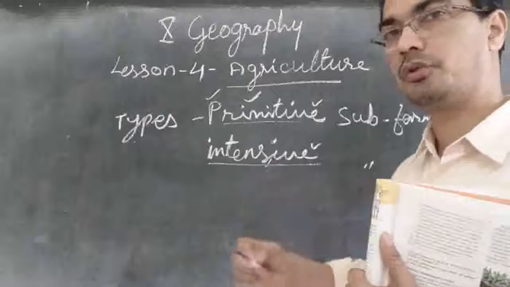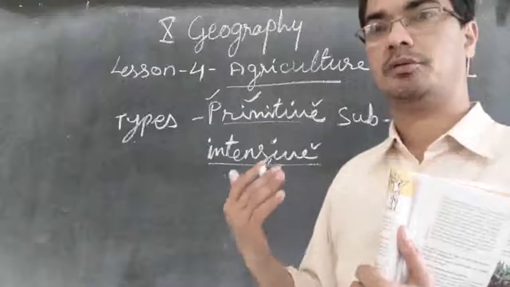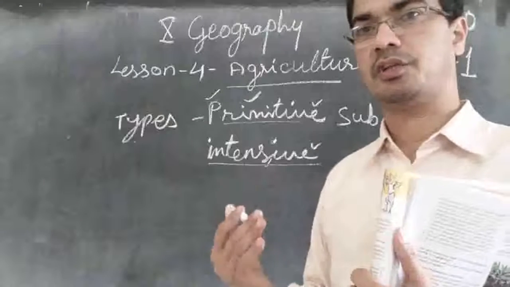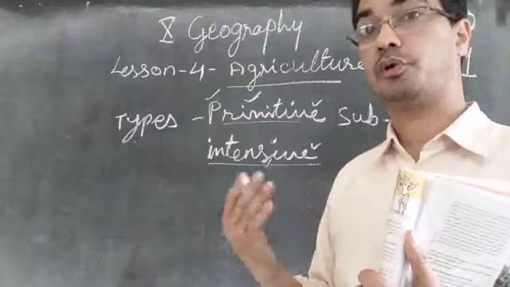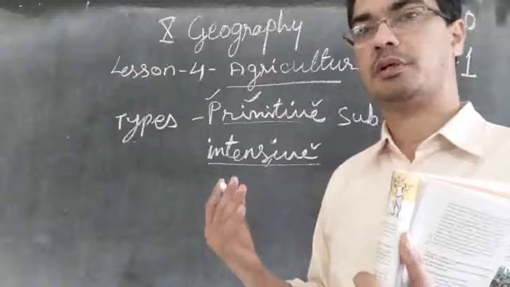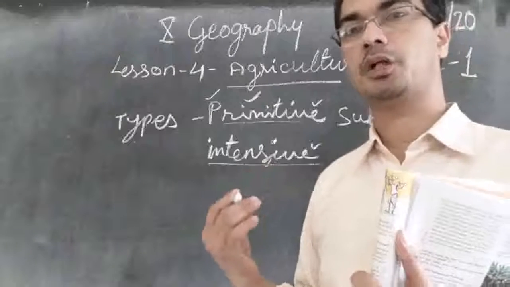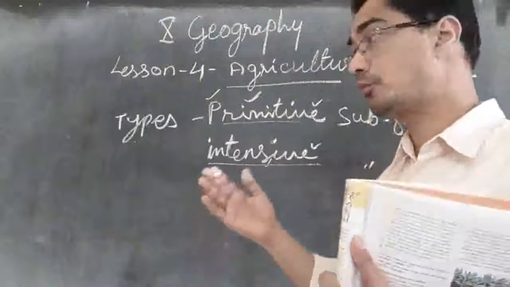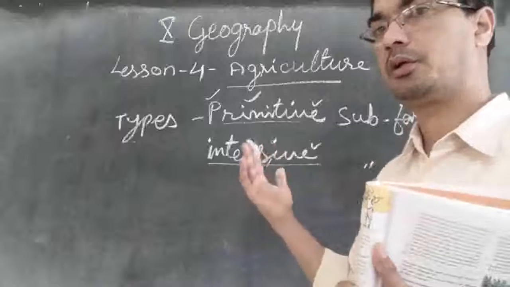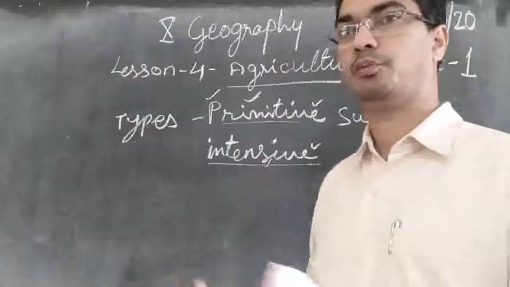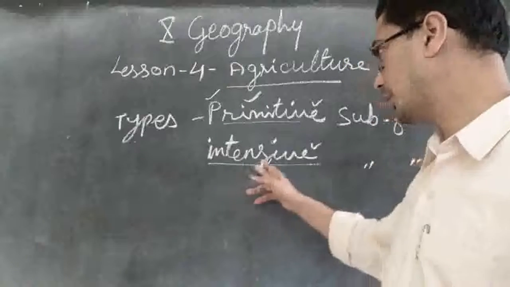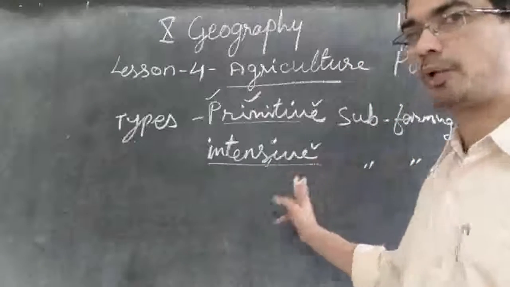Therefore they are forced to use the fertilizers, the irrigation facility, the pesticide and so on, and try to produce more food so that it will be sufficient for feeding all the family members. So they will be using modern technology, they will be using more labor in order to produce more food. That is called intensive subsistence farming.